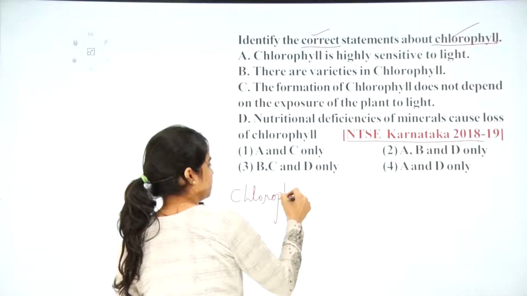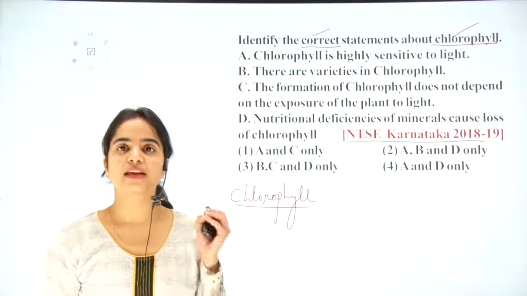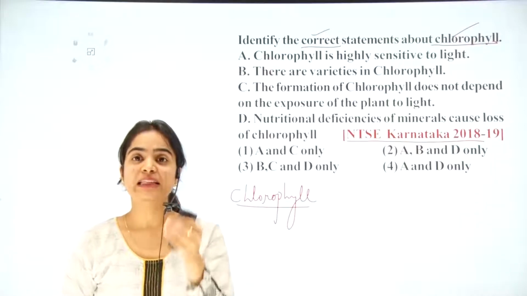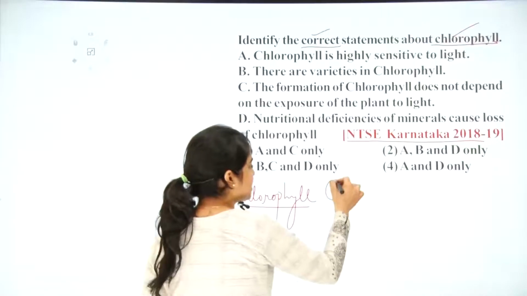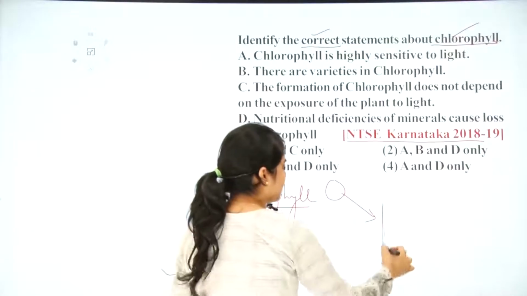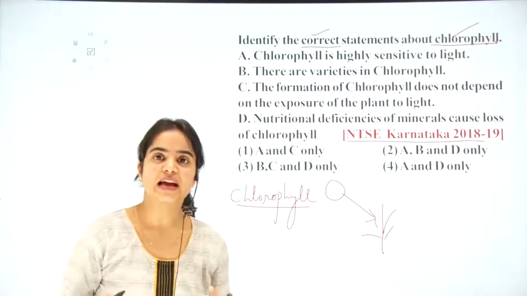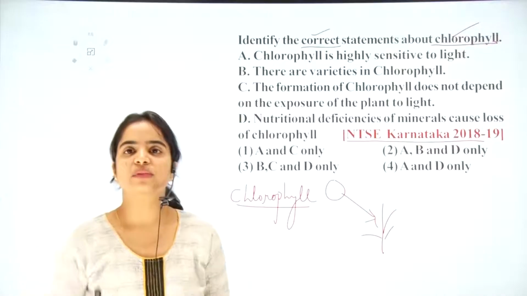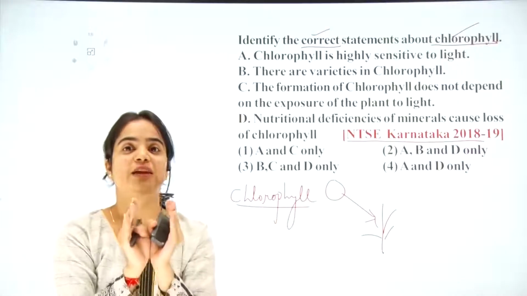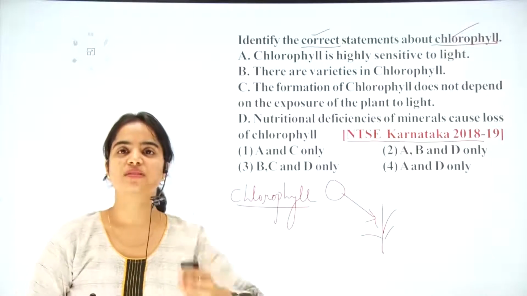The first question comes from here. What is chlorophyll? Chlorophyll is the green pigment, the important pigment for the plants. These are the pigments which absorb the sunlight, the photons. For the plant, they absorb that, they get excited, and they release this energy. They release that electron that ultimately forms the energy currency, that ATP, for the cell. That whole process in one word is known as photosynthesis, that is, synthesis of food in the presence of light.